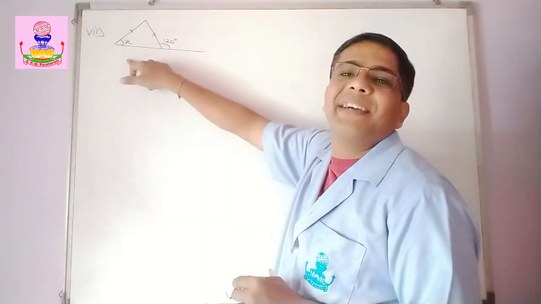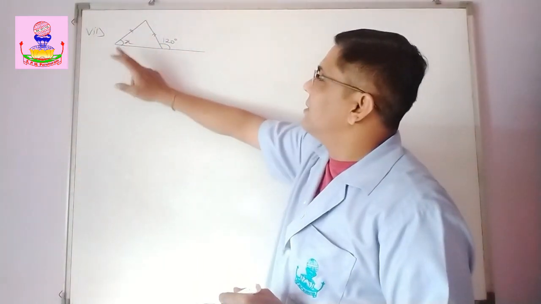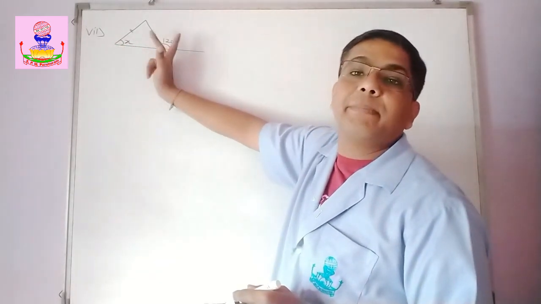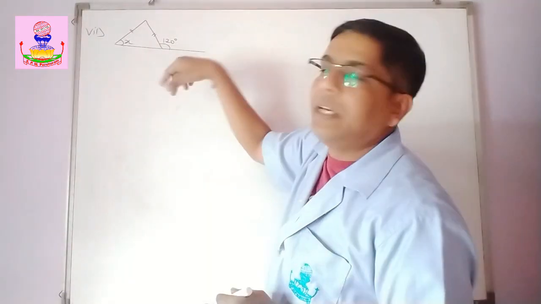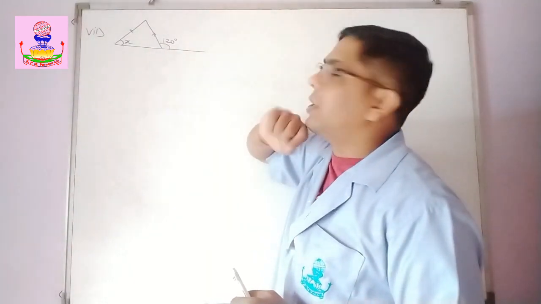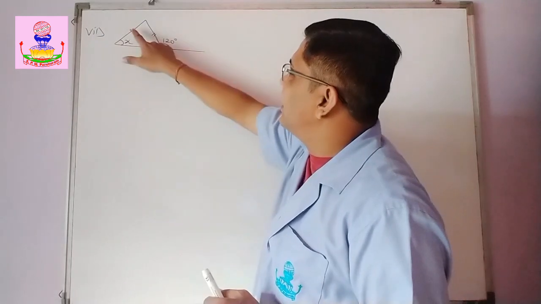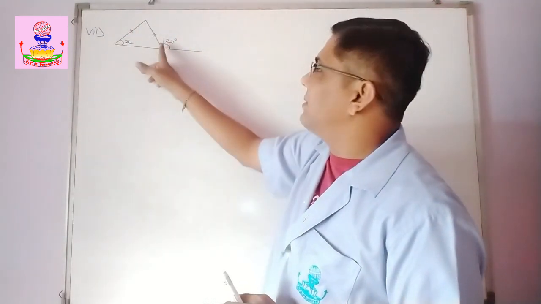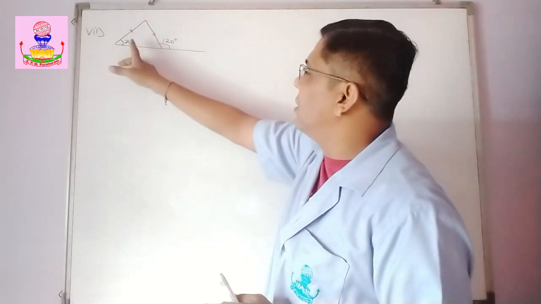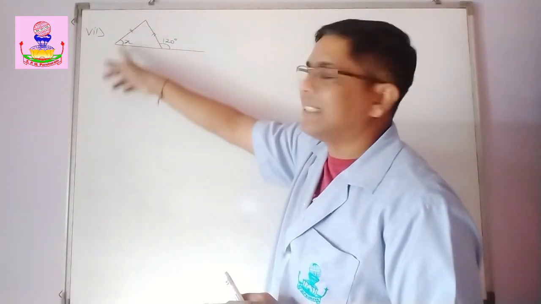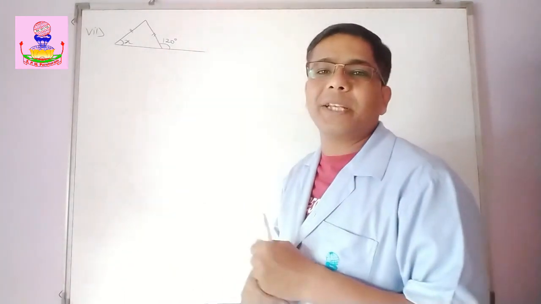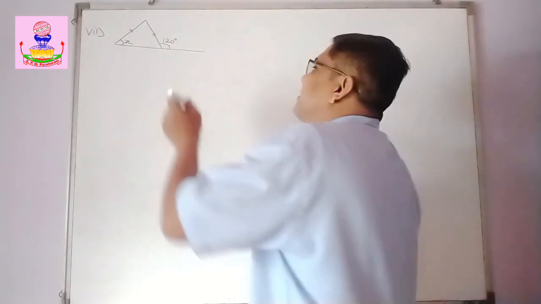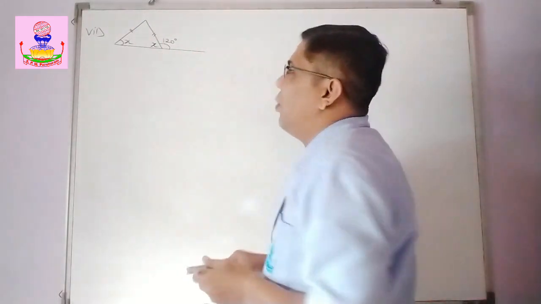Now 7th example, you can see this triangle. This is given to be x, and you have to find the value of this, and measure of exterior angle, that is 120 degree, is given. Okay. Now you can see the symbols. So that shows that these two sides are equal. So if these two sides are equal, that means this is an isosceles triangle. That means the base angle should be equal. So if this is x, measure of this angle is also, yes, exactly, this is x.